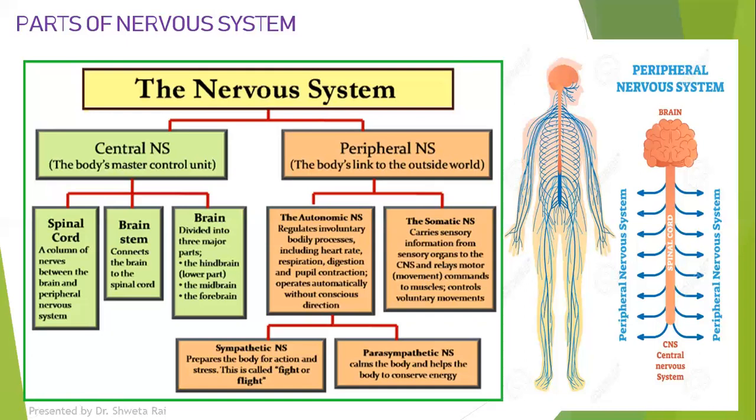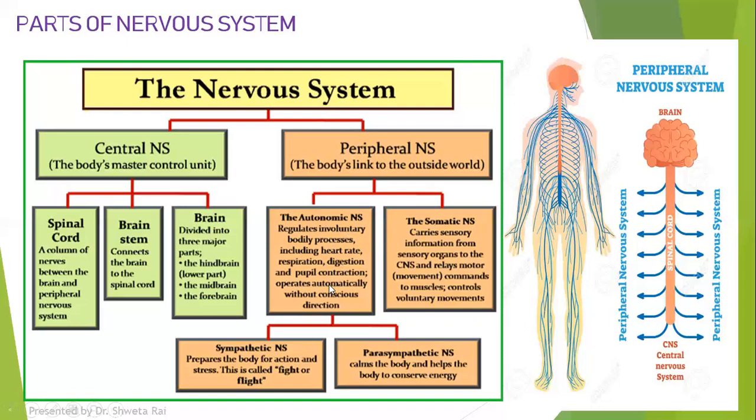So those peripheral nervous systems which are controlling your voluntary activities are called as somatic nervous system, right? And those spinal nerves which are coming and connecting in order to regulate all your involuntary actions constitute the autonomic nervous system.